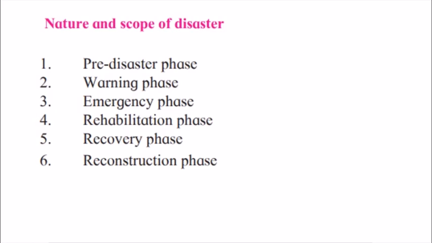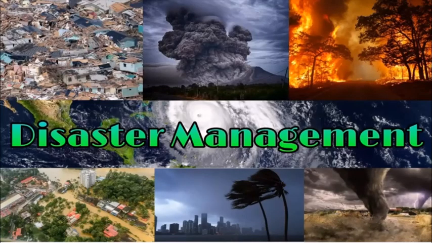Now, the disaster may be minor or major, short term or long term. The effect of the disaster should be overcome. There is a very close relationship between disaster management and public participation. Disaster management is either prevention of disaster, making arrangements to face it, or at least achieving the ability to face it. Disaster is a very fast process. It can happen in a fraction of a second. So in disaster management, there should be an attempt to minimize the loss.